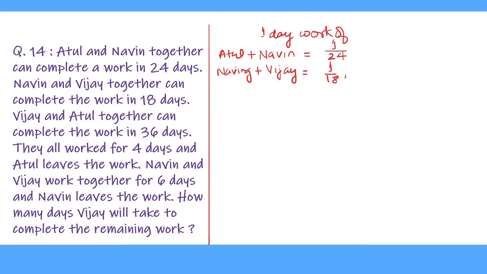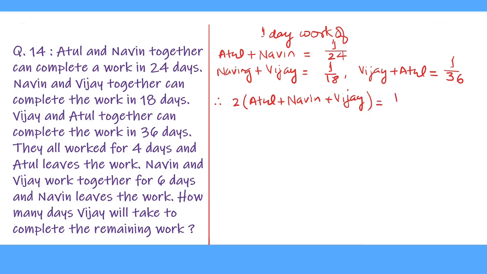And Vijay and Atul equal to 1 upon 36, as both together can complete the work in 36 days. Now if we add these three, then it will be 2 times Atul's work plus Naveen's work plus Vijay's work. This is equal to 1 upon 24 plus 1 upon 18 plus 1 upon 36.